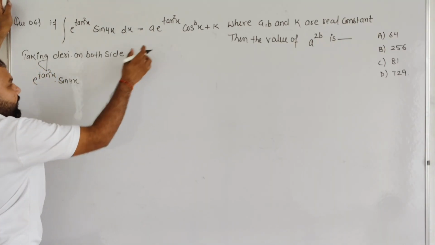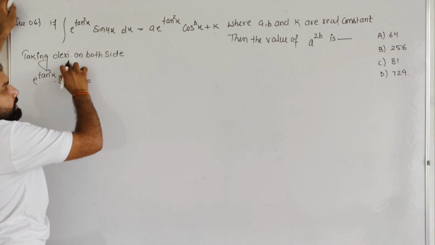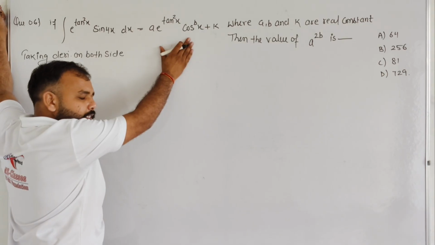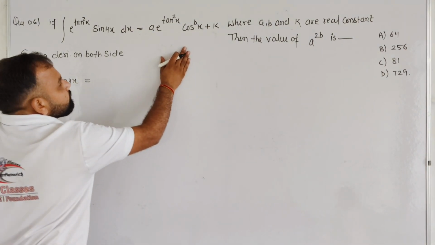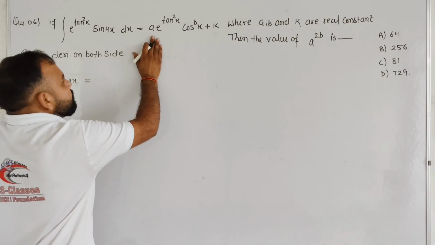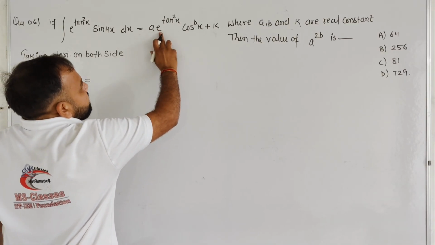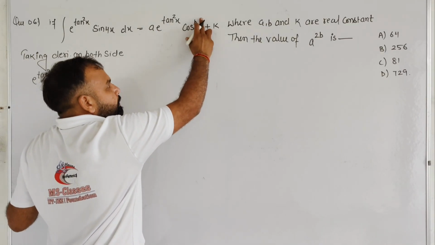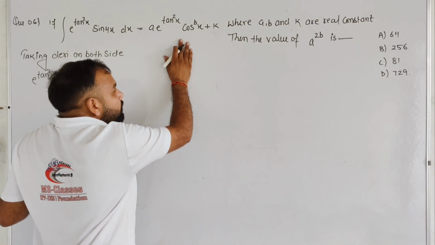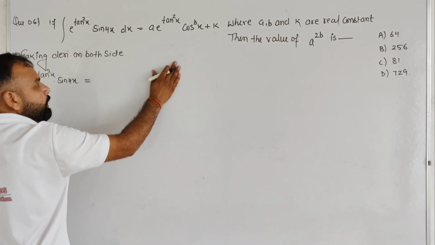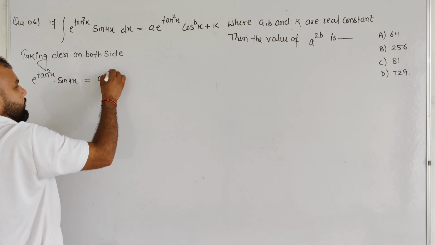So basically we need to differentiate our right hand side. There are two functions, e to the power tan square x and cos to the power bx, so we need to find the derivative by using the u into v rule. a is a constant over here.